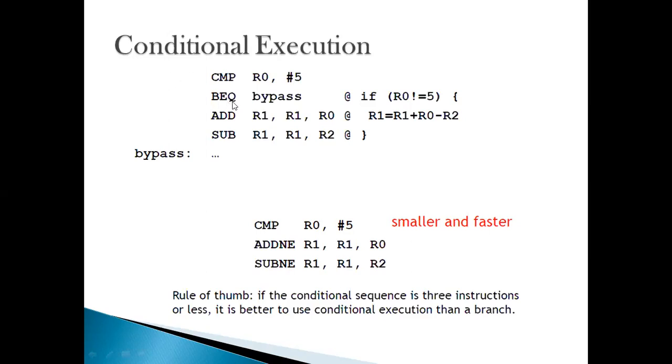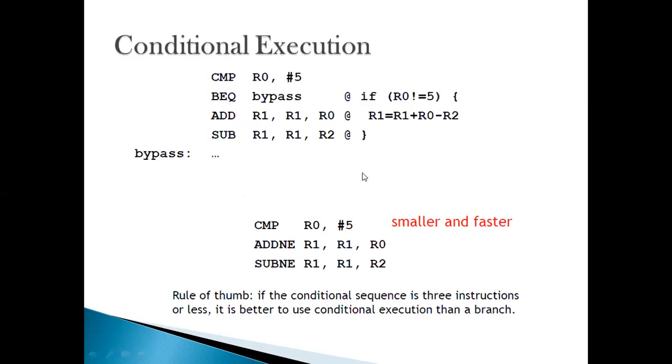Let's say EQ is going to have some condition code, that may be 0001. That is just an example. Not equal may get another condition code. So ARM does support conditional execution, but here we are making use of branch for carrying out the conditional execution. It is not always necessary that we make use of branching. We can carry out the conditional execution by simply implementing the conditions along with our instructions, without needing a branch.